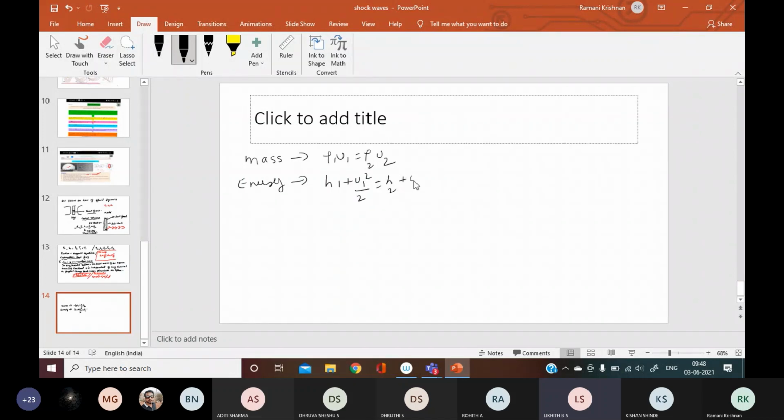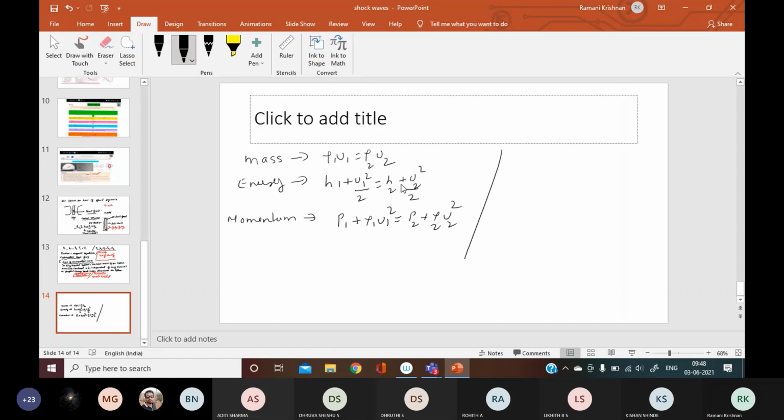This one we were deriving previously. So what is momentum? We saw P1 plus rho 1 U1 square is equal to P2 plus rho 2 U2 square. Yeah, very good. Previously, in the previous syllabus, students used to derive this. Now they have removed it. At least you have to remember these equations and make the statement.